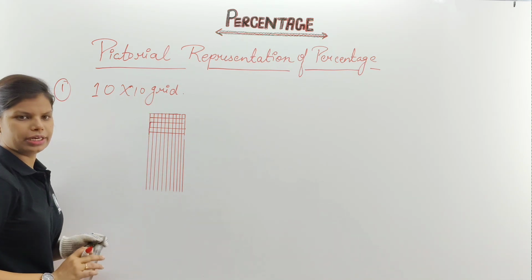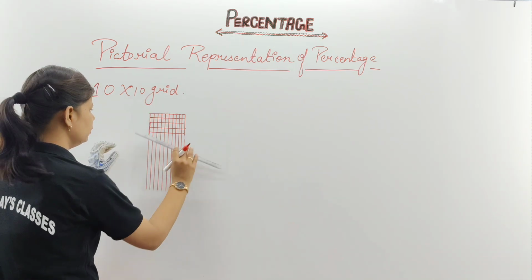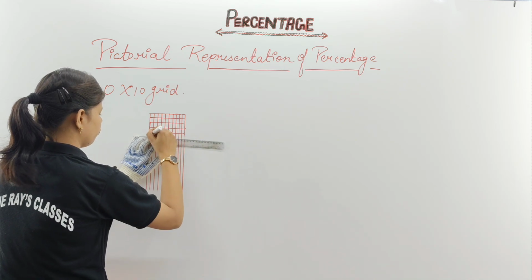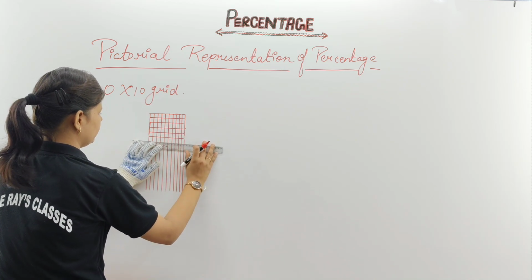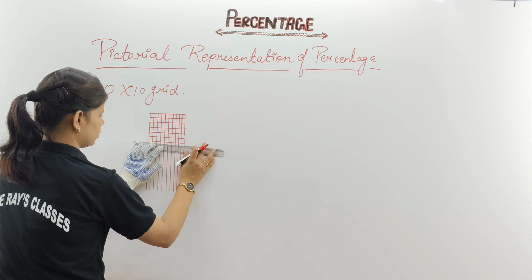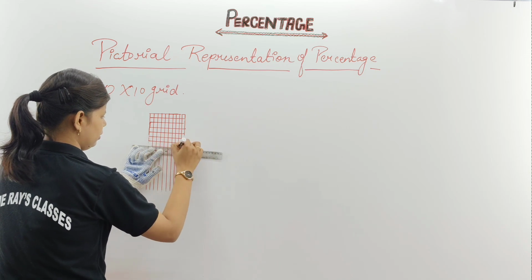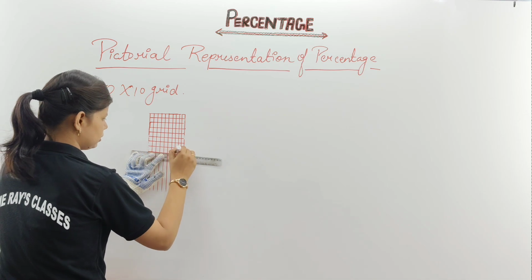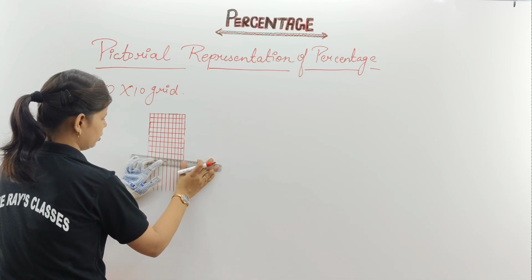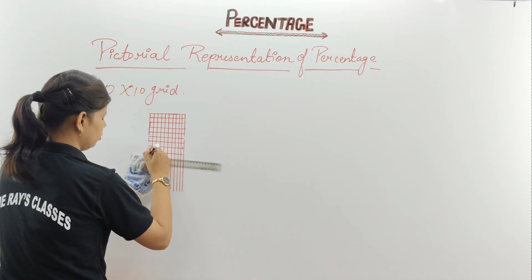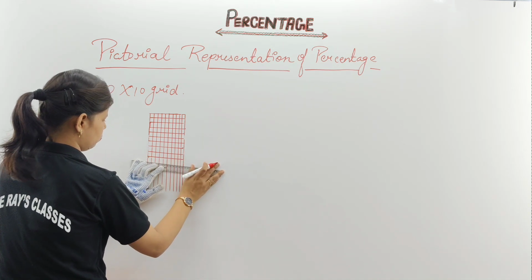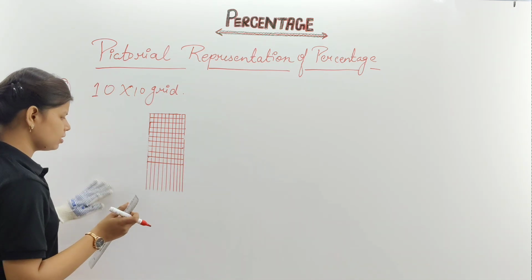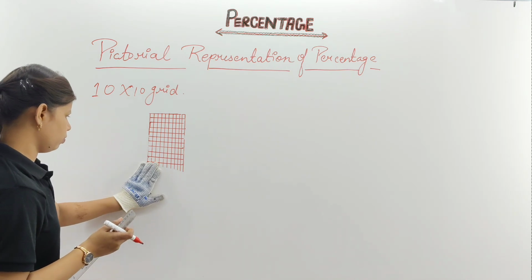Here we have to draw an equal grid, 10 out of 10. Clear? So 1, 2, 3, 4, then 5, 6, 7, 8, 9, and last will be 10. Clear? Now the extra part I am going to erase from here, it's not required.